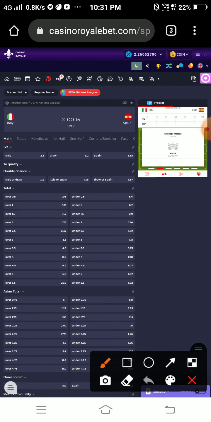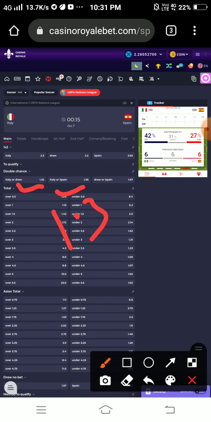The next option is double chance. What is double chance? If the match is Italy or draw, either Italy wins or draws. If this happens, Italy wins or the match draws, we will win this bet. Next is Italy or Spain. This means either Italy wins or Spain wins, we will get our money. We will win this at 1.36 odds. And the third one is draw or Spain. If the match is a draw or Spain wins, we will win our bet and we will get